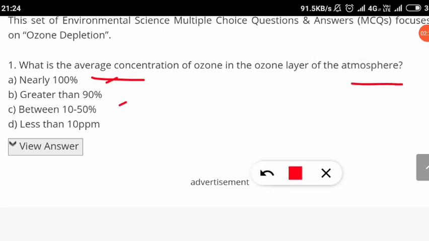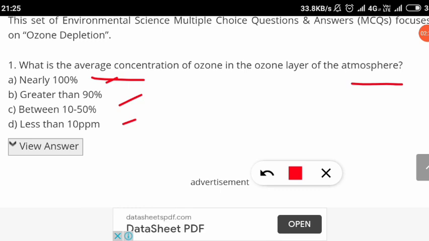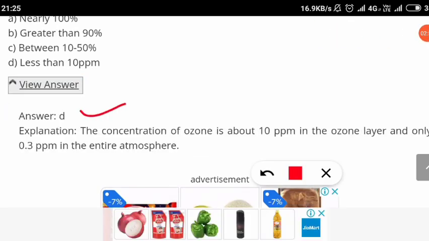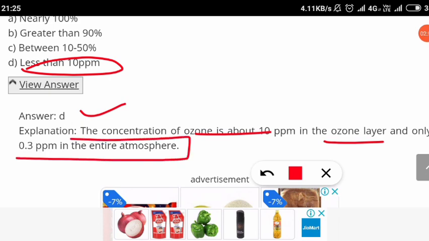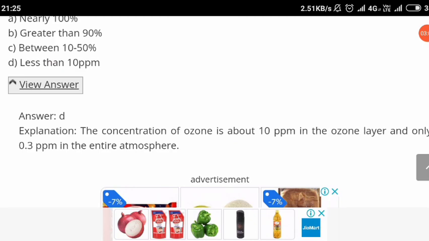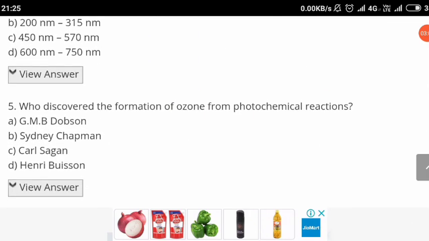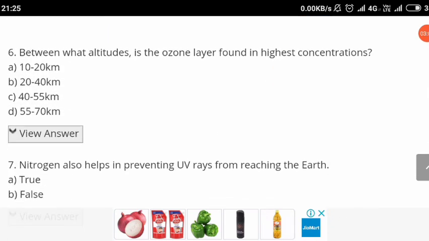Here options A, B, C and D are given. By clicking on the view answer option, you will get the answer to that question. Option D is the correct answer, and you will get the explanation also, that is, the concentration of ozone is 10 ppm in the ozone layer and only 0.3 ppm in the entire atmosphere. From here you will get to know the details also. The questions related to ozone are very beautifully arranged.